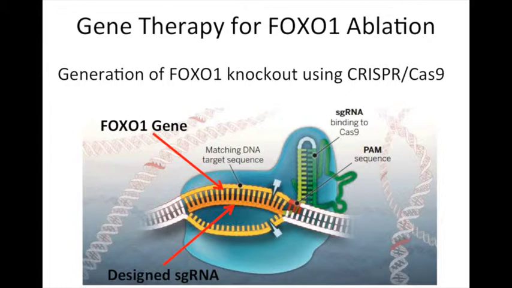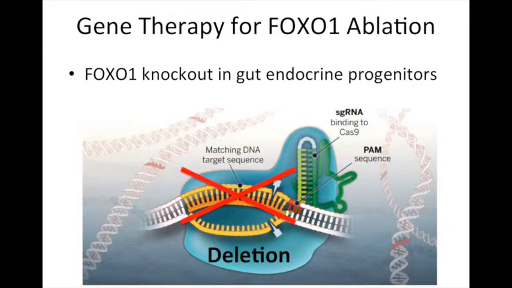Application of this simple system to ablate FOXO1 only requires the delivery of a 20 nucleotide guide RNA that will base pair to FOXO1-encoding DNA, and Cas9, the protein that performs the double-strand break. When delivered, the CRISPR-Cas system should perform a double-strand break, and non-homologous end joining should cause a sequence change in the genome, thereby knocking out FOXO1 expression.